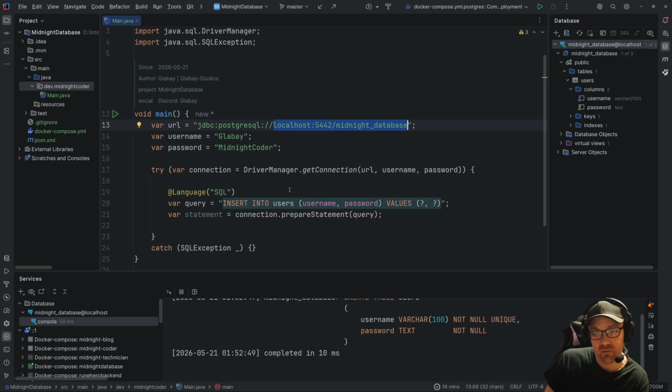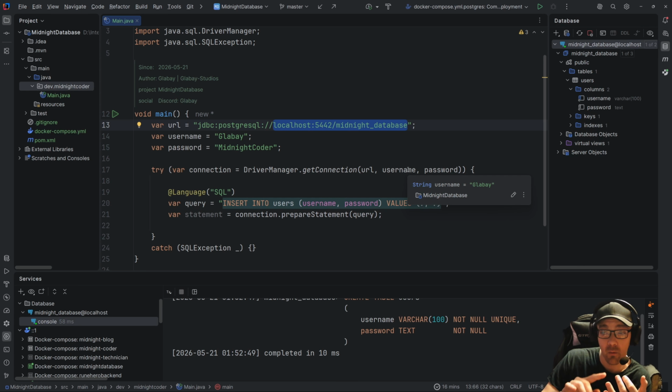Once the driver understands what's going on, it's then going to open up a TCP socket for the database. So that's where the URL comes in.